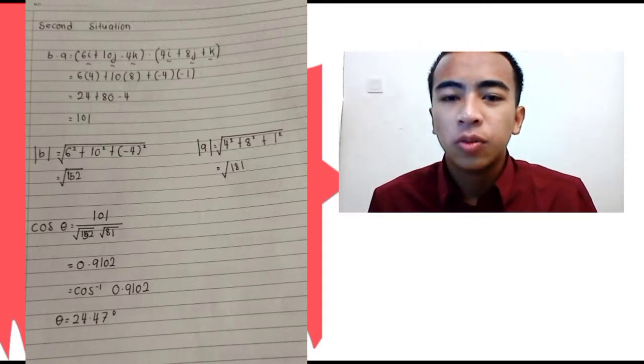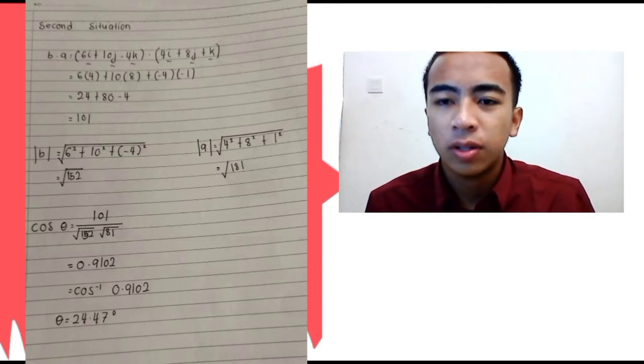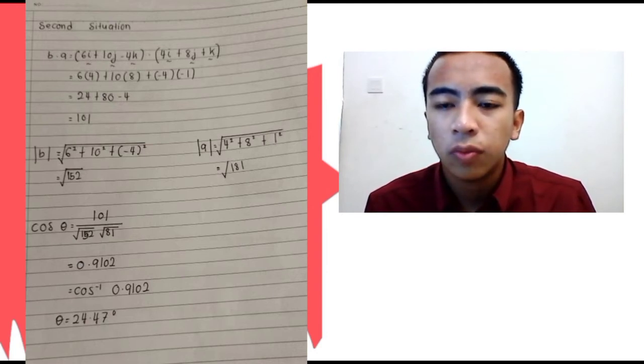For B, square root of 6 squared plus 10 squared plus negative 4 squared, and we get square root 152. For A, square root of 4 squared plus 8 squared plus 1 squared, and we get square root 81.